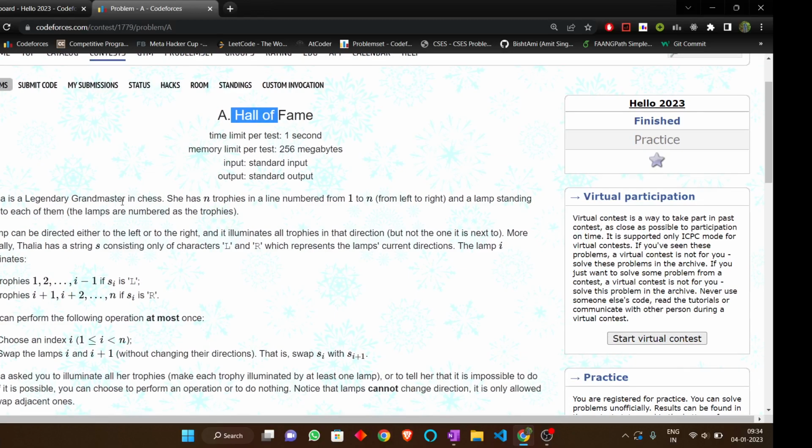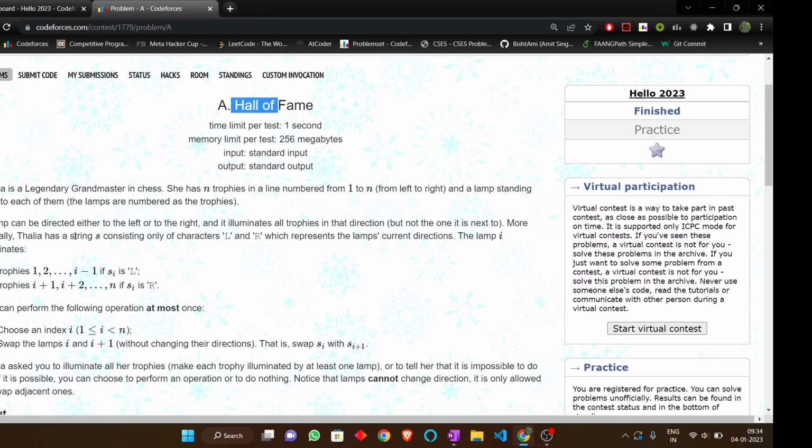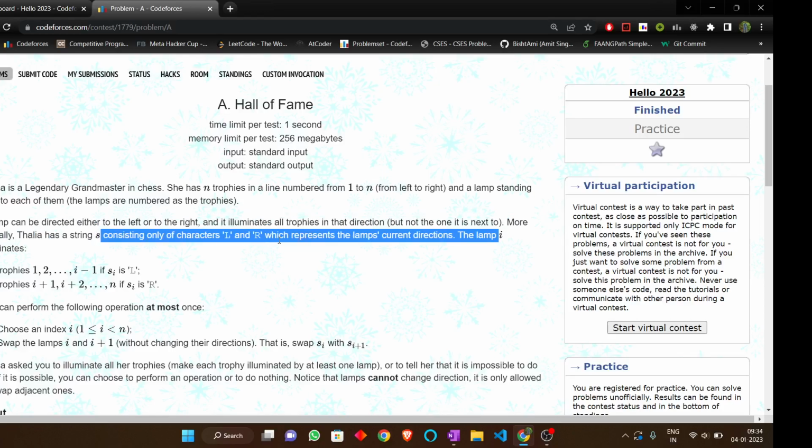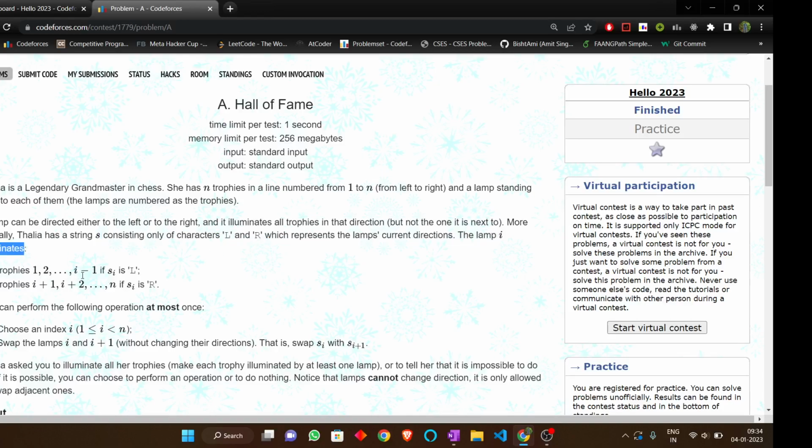Thalia is a legendary grandmaster in chess. She has n trophies in a line numbered from 1 to n, and a lamp standing next to each of them. The lamps are directed either to the left or the right, and each illuminates all trophies in that direction, but not the one next to it. More formally, Thalia has a string S consisting of characters L and R, which represents the lamps' current directions. The lamp i illuminates trophies 1 to i minus 1 if S_i is L, and if S_i is R, then it illuminates trophies i plus 1 till n, right?